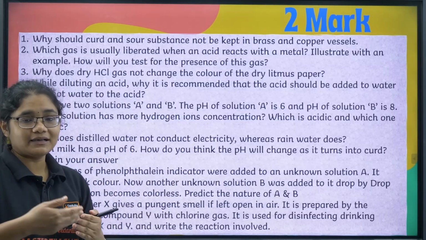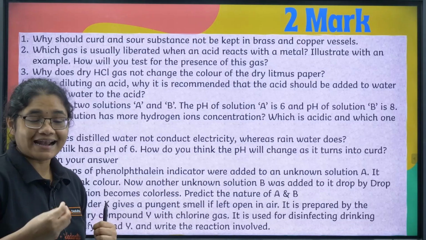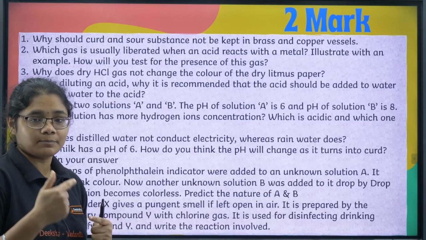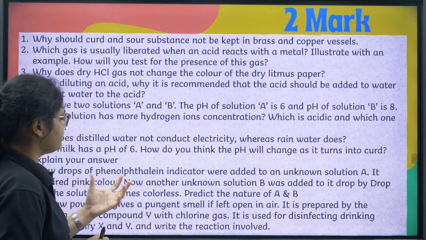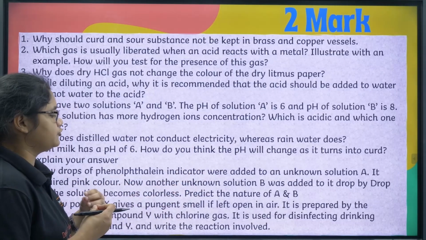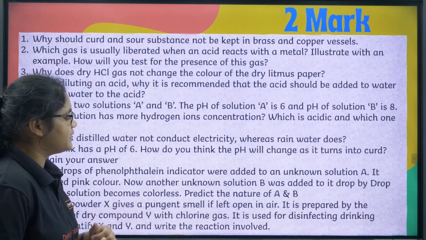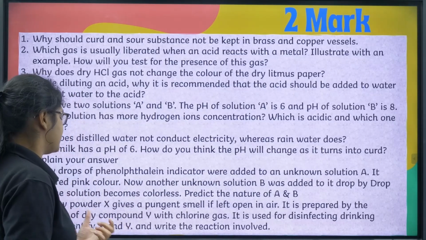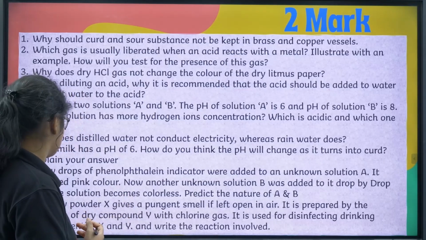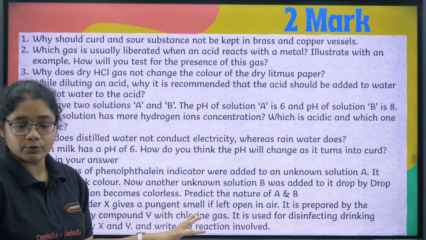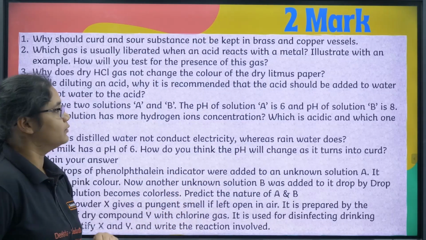So if you know, when the milk turns into curd, a lactic acid or an acid is produced there, so that is why the pH will go down and that is why it becomes sour. Next, drops of phenolphthalein indicator question is here, so how the color will change, that you should be knowing. Next, pungent smell is left in open, is precipitated by the reaction of dry compound. Why? With chlorine gas. It is used for disinfecting the water, so this is the question from chlorine gas, how does it react, how does it function, so that you should be knowing.